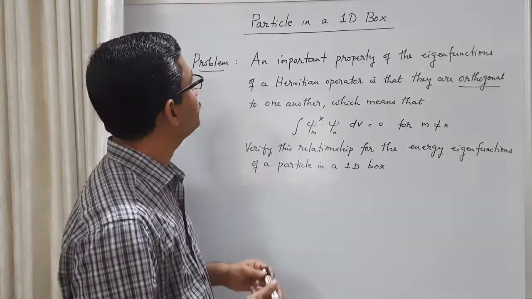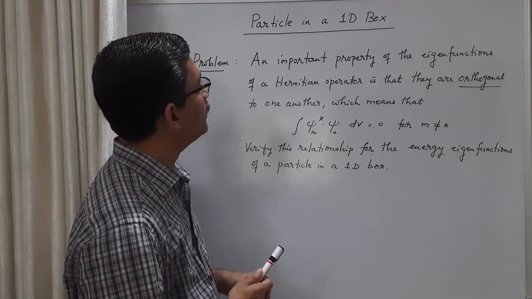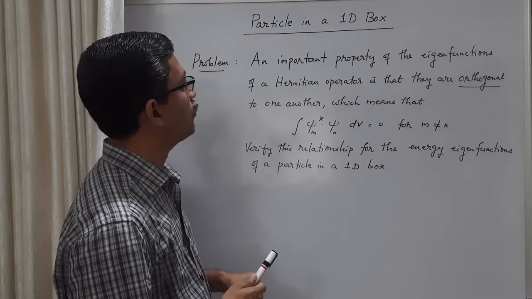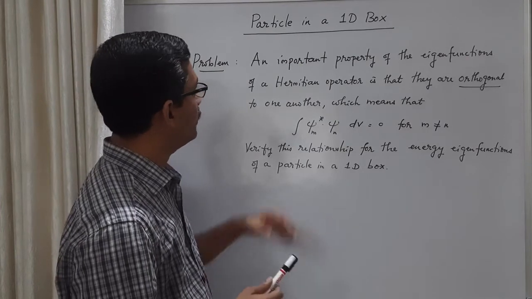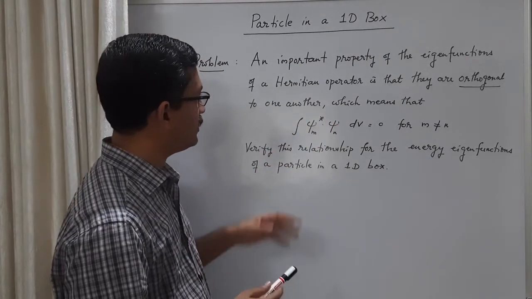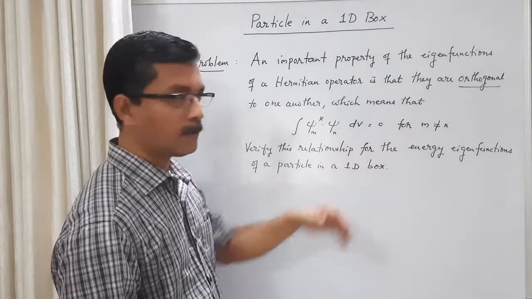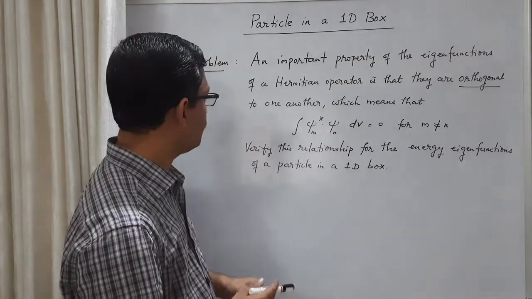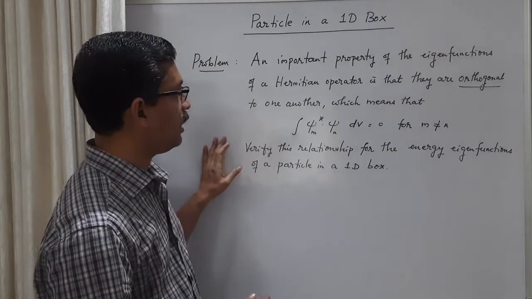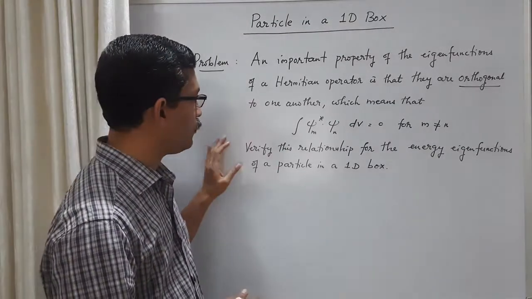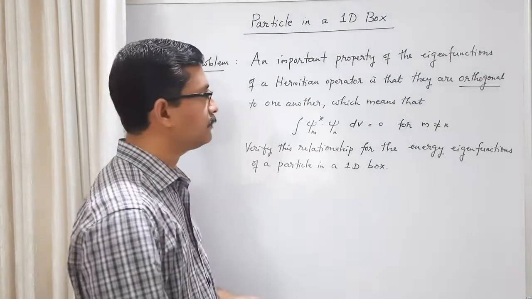Consider this problem. An important property of the eigenfunctions of a Hermitian operator is that they are orthogonal to one another, which means that integral psi m star psi n dv equal to 0 for m not equal to n. Verify this relationship for the energy eigenfunctions of a particle in a one-dimensional box.